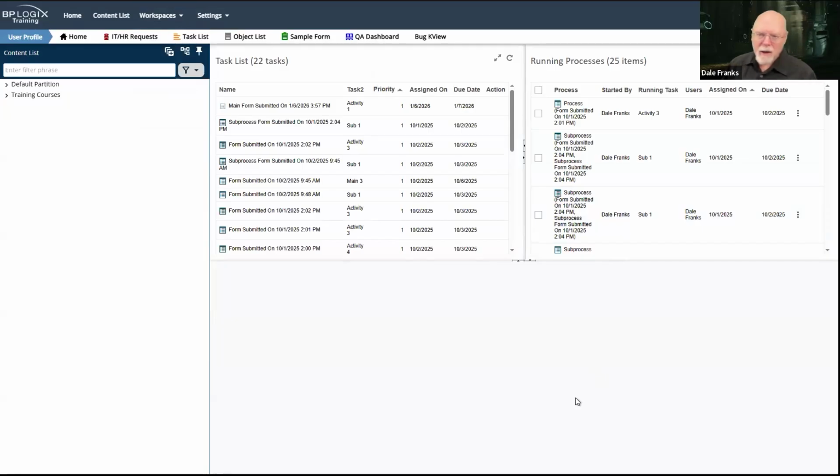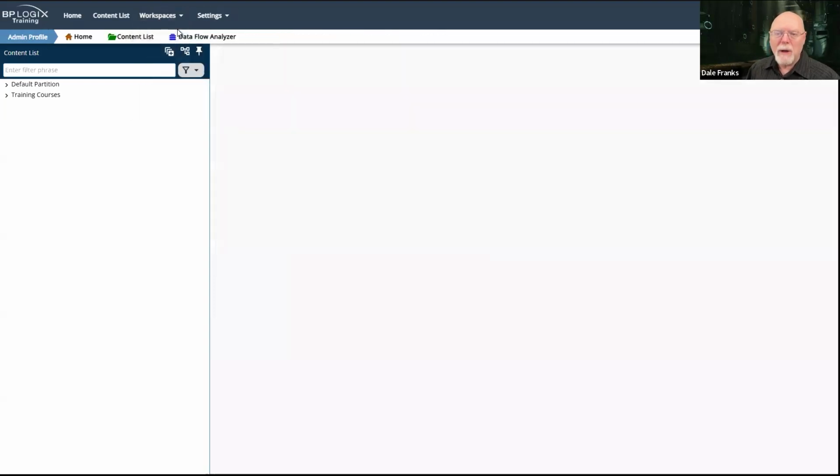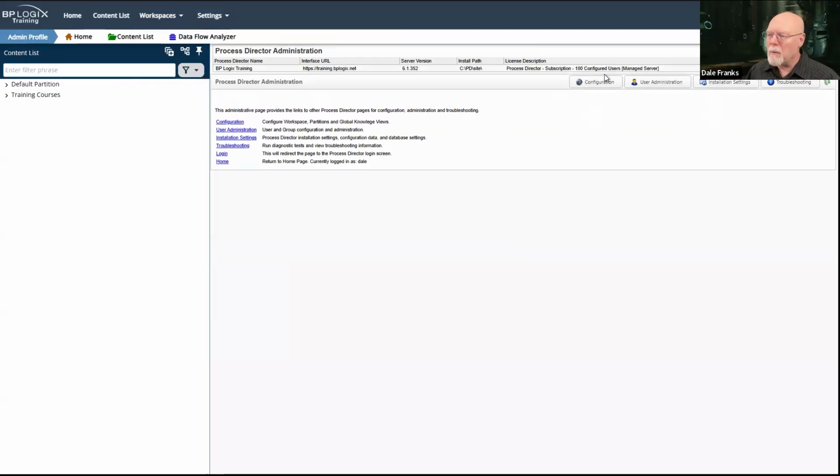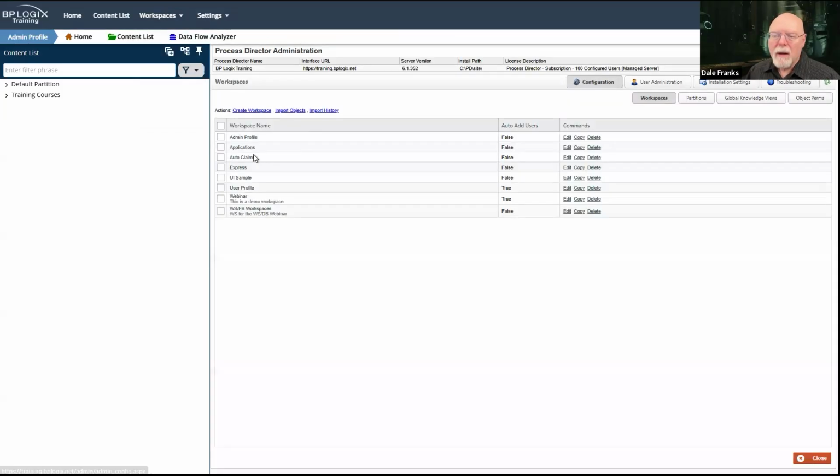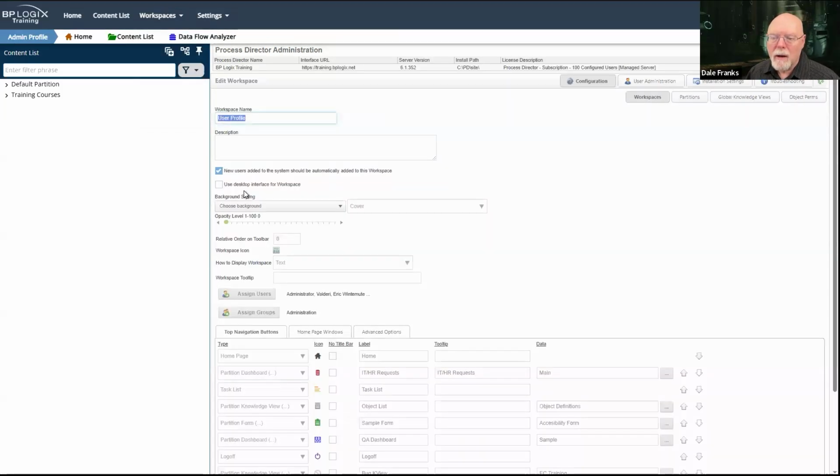We expect that you will either create your own basic user workspace or that you will take this workspace and edit it so that it meets your needs. Those are the only two workspaces you get. Members of the admin group get access to the admin profile workspace, and members of the user profile workspace are automatically added to this workspace. Now, the user profile workspace is already set up with this new users added to the system property already checked.